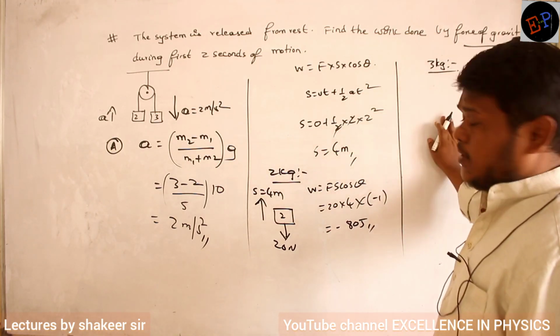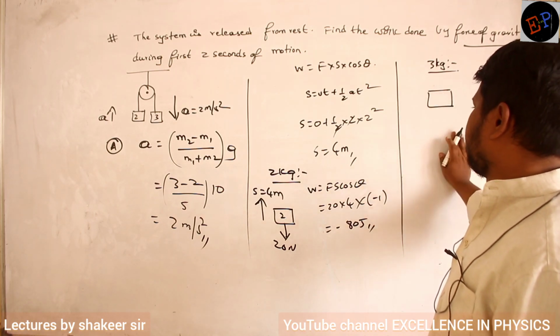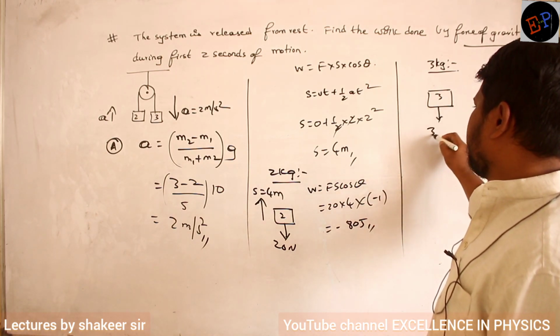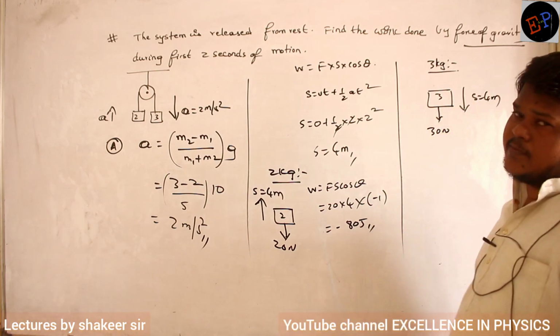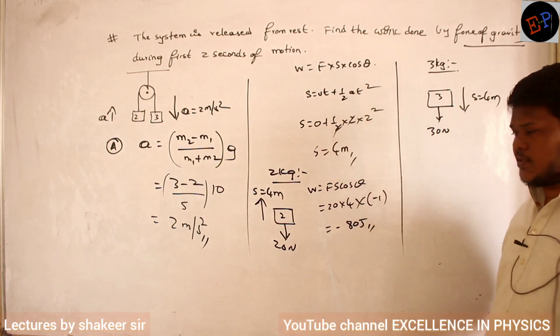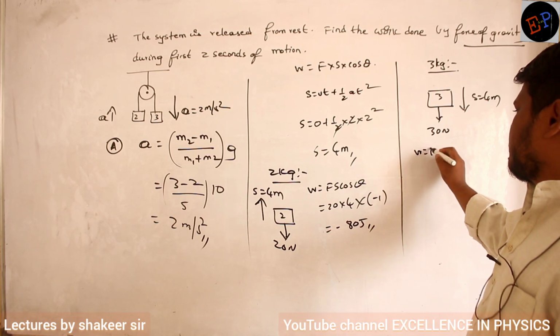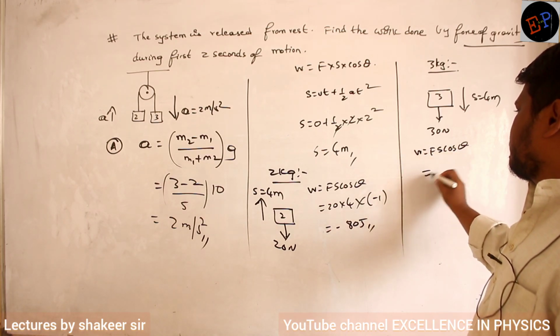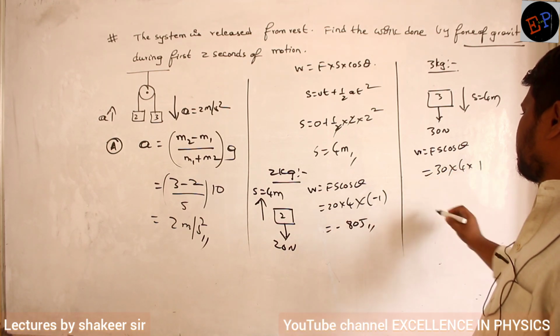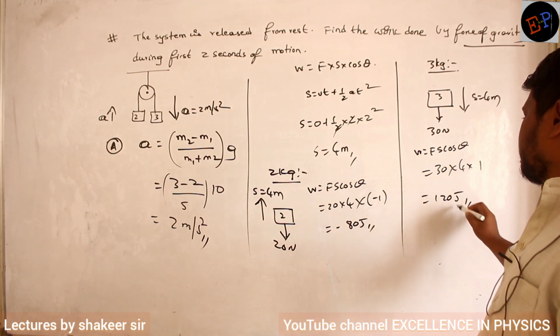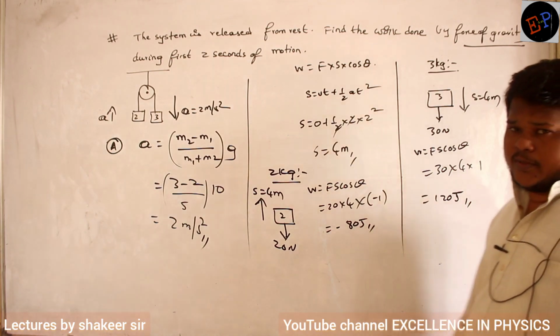On the 3 kg body, how many forces are acting for gravity? It's one, the weight, 30 Newton. And this body will come downwards. Here the displacement of 4 meters will be in the downward direction. So again calculate work done. Again Fs cos theta. Force is 30, displacement is 4, angle is 0, and cos 0 value is 1. So 120 joules of work is done on the 3 kg body.